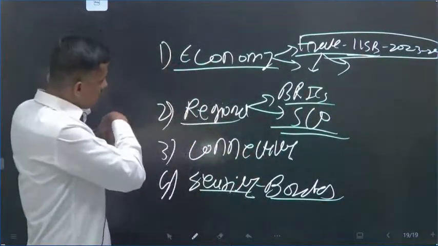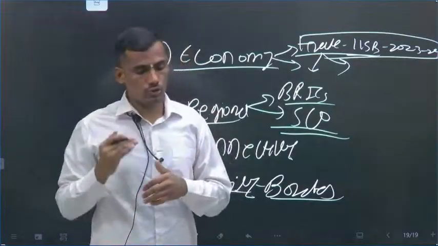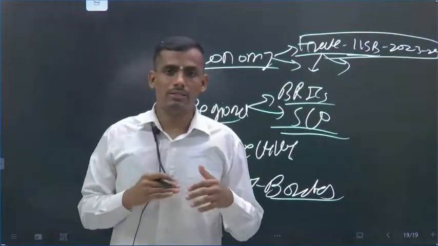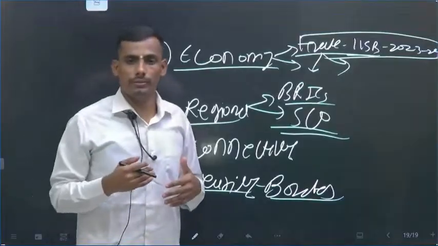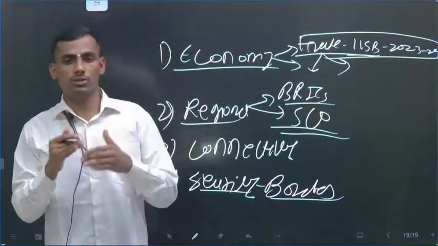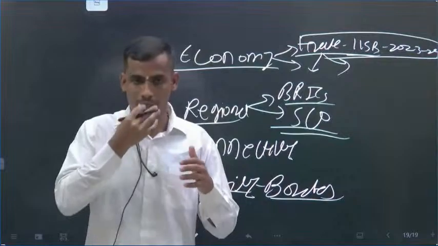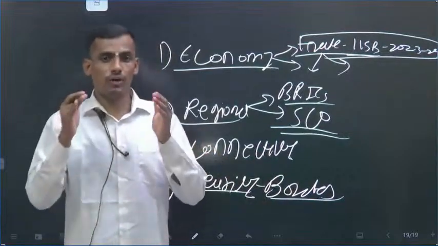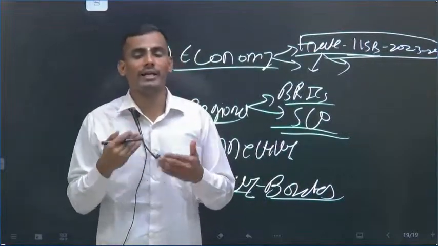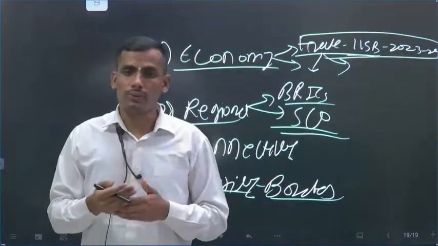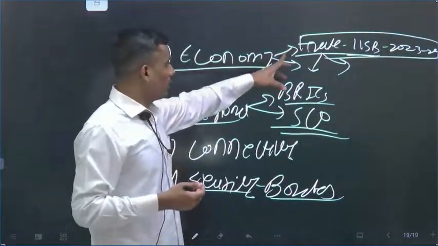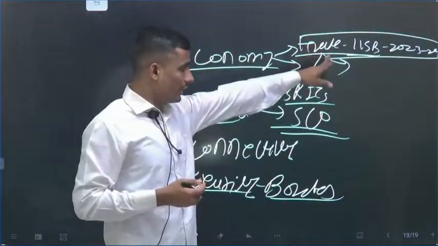There are many areas, even science and technology, but post Galwan clash, India is taking calculated measures, engaging with China precisely, not in the so-called wholeheartedness, but India has adopted pragmatism rather than idealism post 2020. Okay, in economy, we are trading with China.